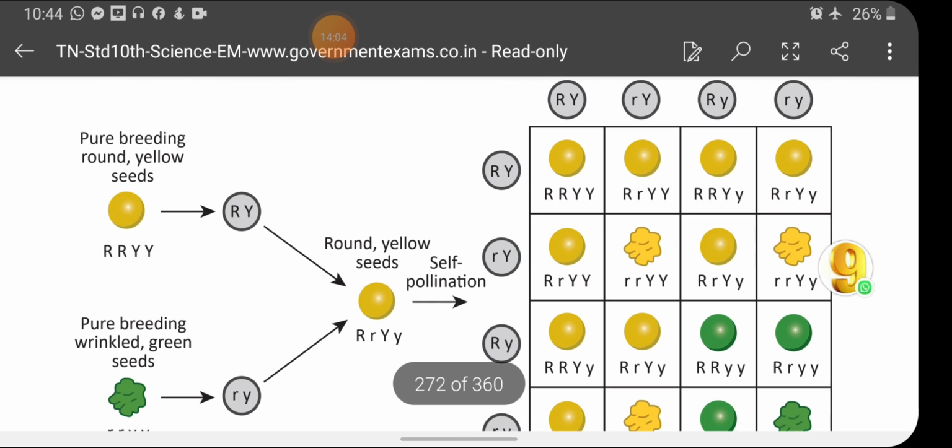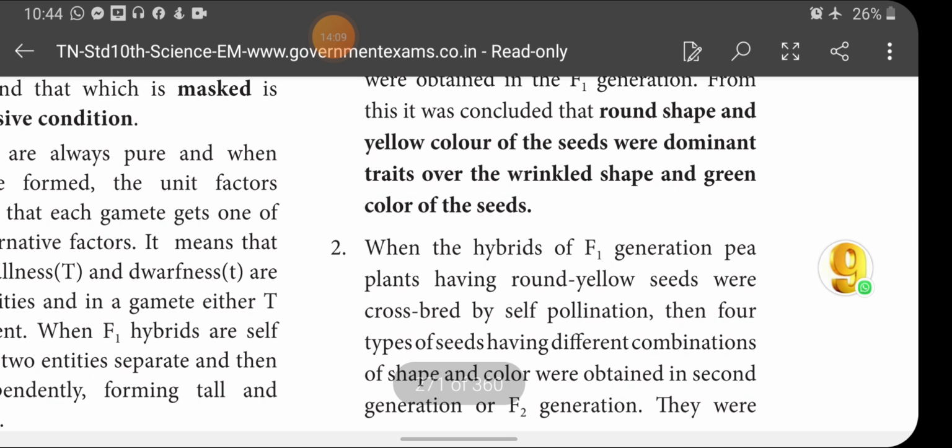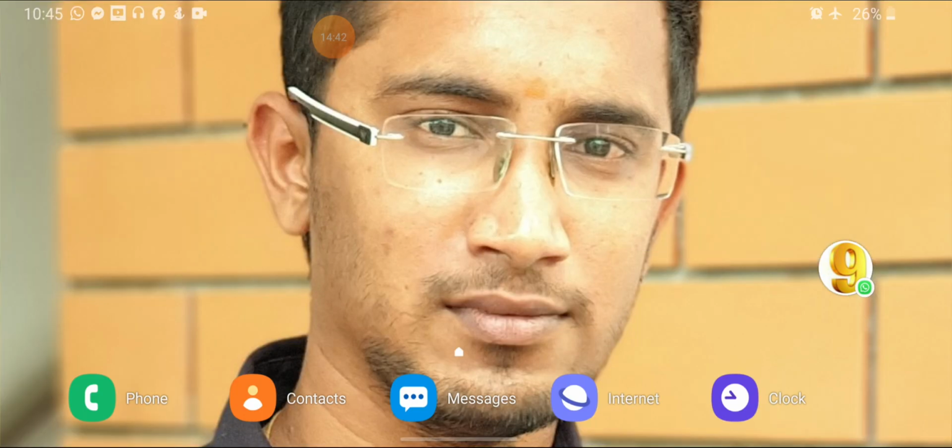So, as in monohybrid, the F1 generation obtained round yellow, so it is understood round yellow is dominant. The character expressed in the F1 generation is called what? Dominant. The character masked is recessive. In the F1 generation, round yellow seeds are expressed, so it will be considered as what? Dominant. And these round yellow seeds are further allowed to self-pollinate. So when self-pollination has taken place, there are four possible characters I have seen. What are the four possible characters in the self-pollination?